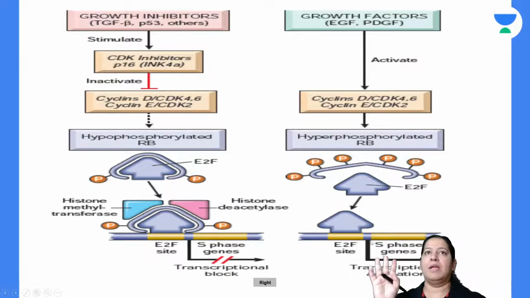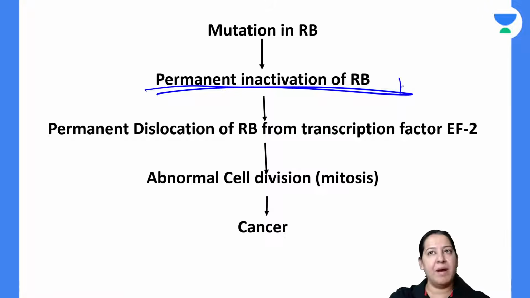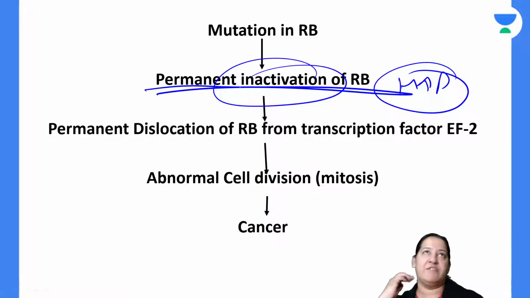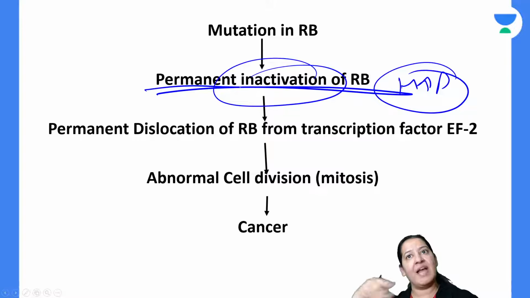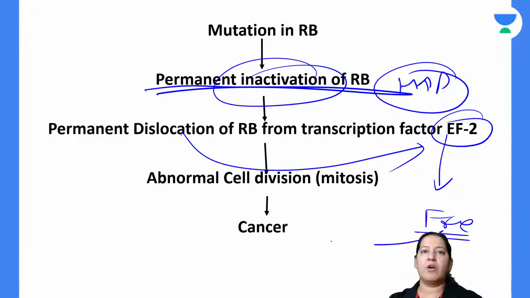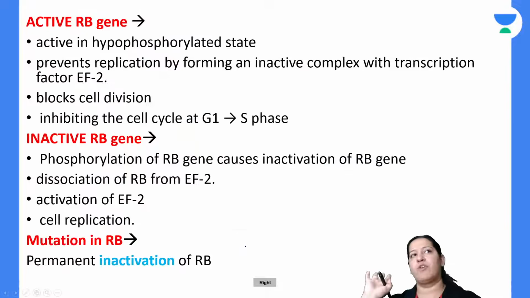So this is normally. But during mutation, there is permanent hyperphosphorylation of the retinoblastoma gene, which will lead to permanent inactivation of the retinoblastoma gene. Now, this E2F is dislocated permanently, and this dislocated E2F is free permanently. It will cause uncontrolled mitosis. It will lead to cancer. I really tried hard. I want the thumbs up from you, right?